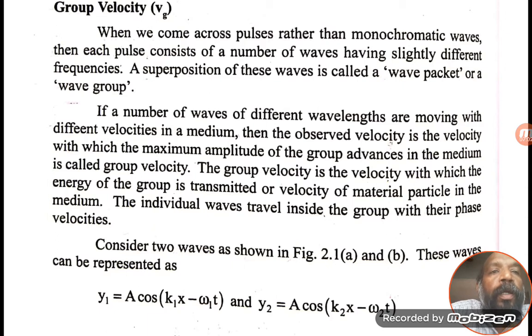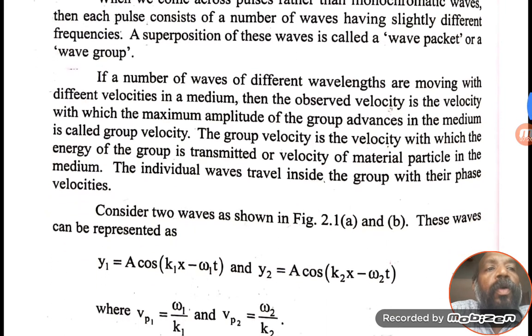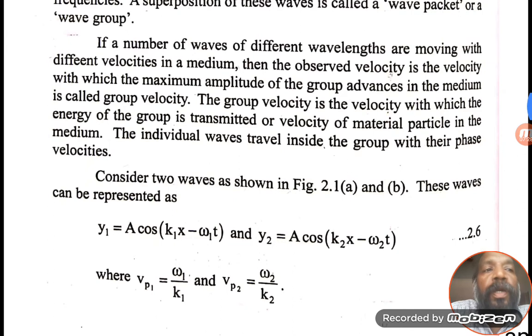If this group is moving with the velocity of the particle, because when the waves are associated with the particle, then the particle velocity and this group of wave velocities should be the same. Whether it is the same or not, we are going to see next. So this is the group velocity. This is called group velocity.